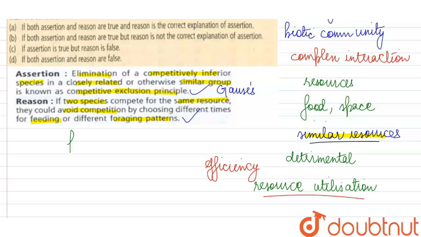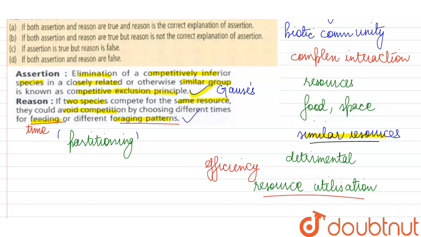Sometimes we see that there is resource partitioning between two species, and it has been experimentally shown also that on the same tree, 5 different species of small birds known as warblers were surviving. They needed the same resources, but what had they done? They were partitioning these resources. They were sharing these resources in such a way that none of the species had to get eliminated and all of them could survive. So sometimes when the species are willing to share, when they are modifying their time of feeding or their foraging pattern in such a way, they can divide the resources among themselves so that nobody has to be completely wiped out. So both of these statements are correct.